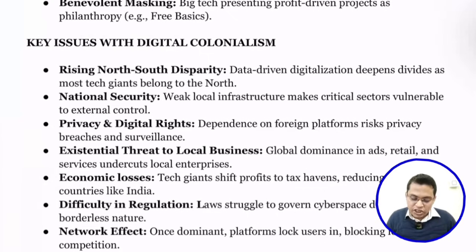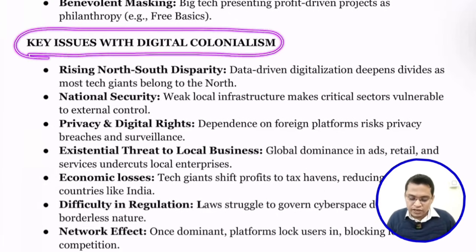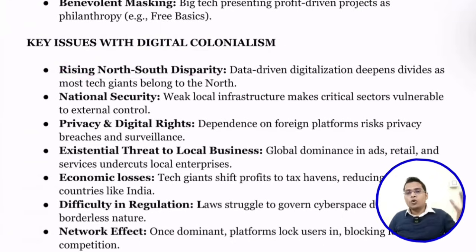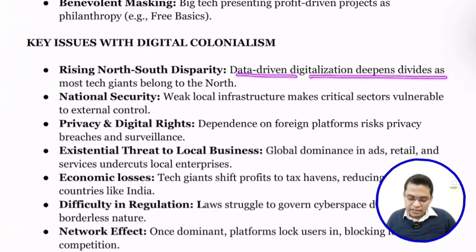Okay, next are the key issues with digital colonialism. First is the rising north-south divide. Most digital technology is owned by northern states, like Western countries, but southern states don't have anything. Mostly they collect data from southern countries, and in return those countries don't get any benefits. Data-driven digitalization deepens divides, as most tech giants belong to the northern countries.